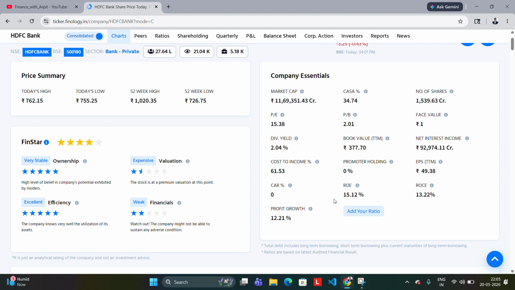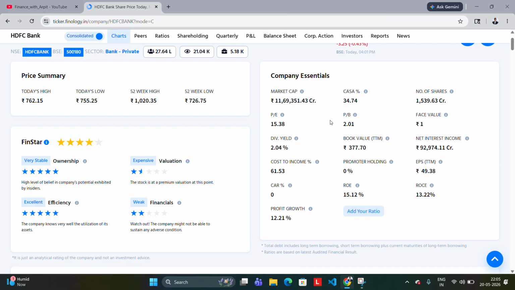ROE and ROC are generally considered important, but we cannot consider them in the banking sector as the debt is generally higher in this sector. Because what they do is take the money in the form of fixed deposits from users and give 6 to 7% interest to them, and they give that money to the market as loans, and they charge a minimum of 9 to 10% interest.